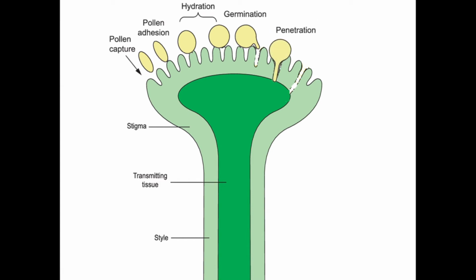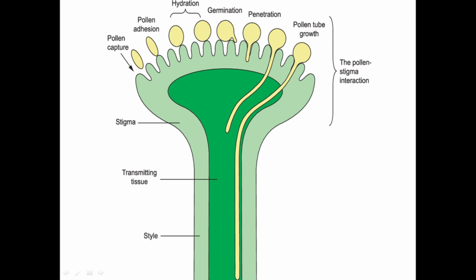The pollen tube, after emerging from the germ pore, penetrates into the stigma and grows downwards through the stylar tissue. When the pollen tube passes through the style, the contents of the pollen grain, such as cytoplasm, two male nuclei and a vegetative nucleus, move to the tip of the tube as it grows.